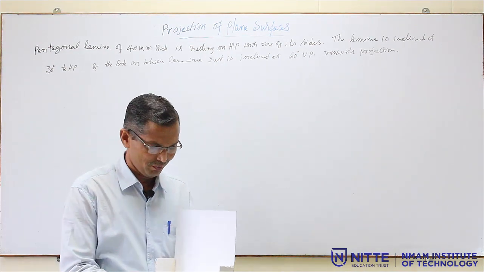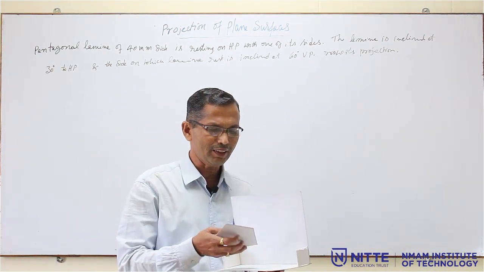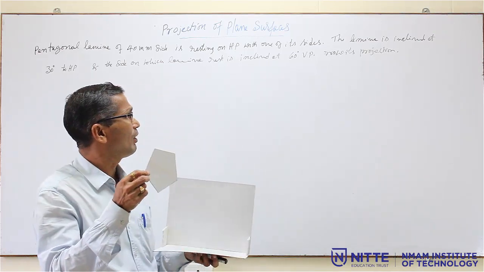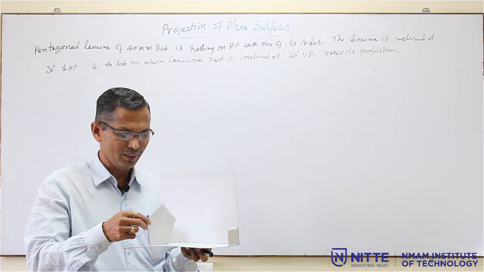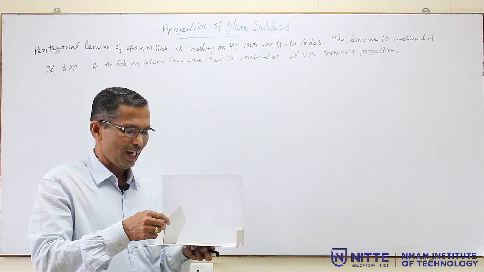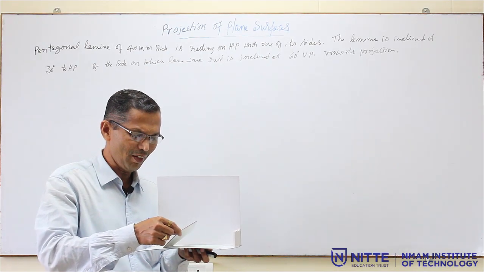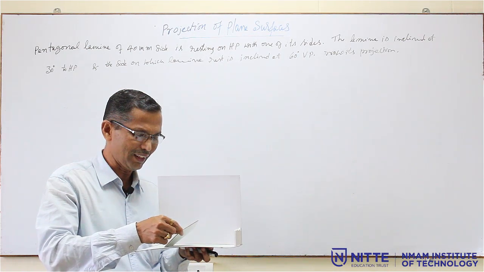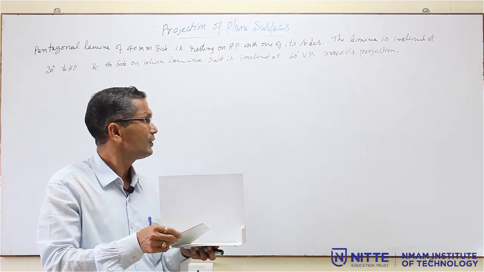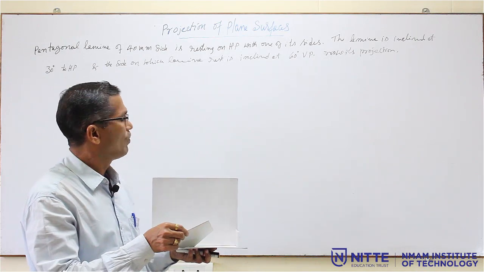Now, what you have to draw? Actually, this is a pentagonal lamina resting with one of its sides on HP. So, the lamina is inclined at 30 degrees to HP like this, and the side on which it is resting is inclined at an angle of 60 degrees to VP like this.